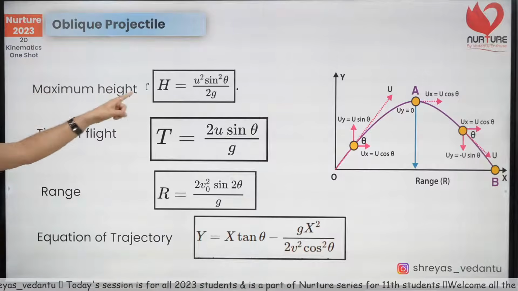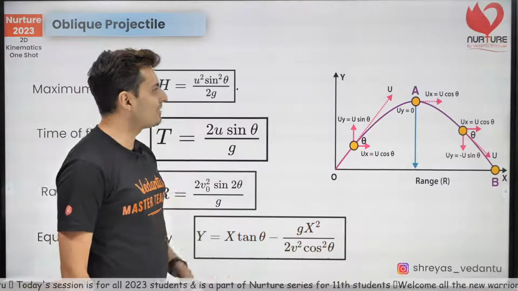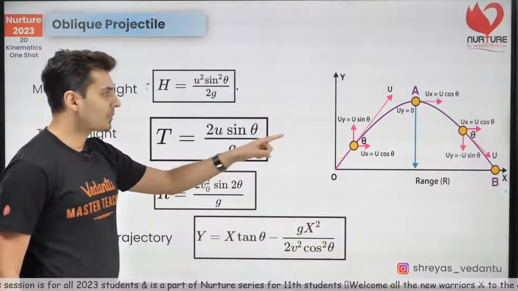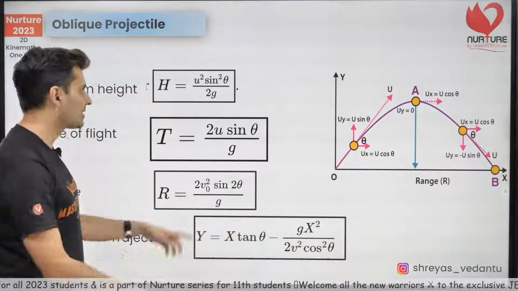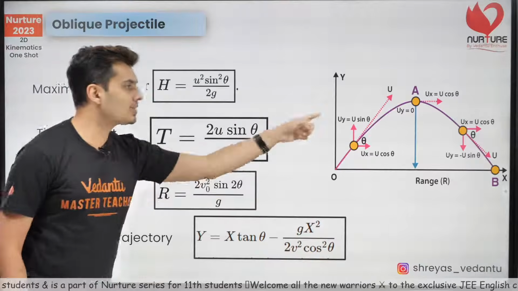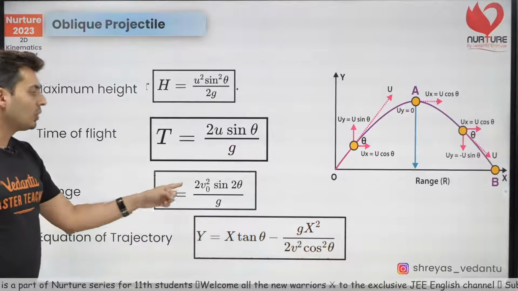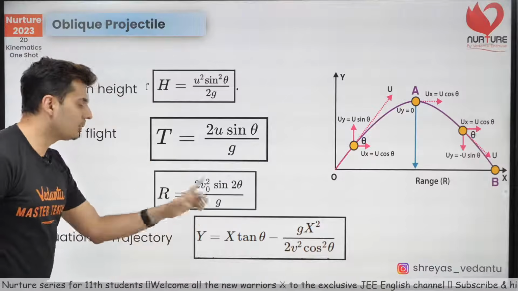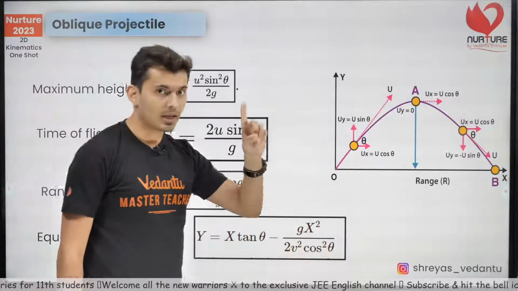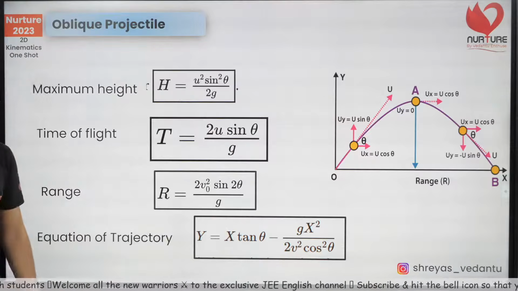Okay, so we have oblique projectile. Maximum height is u square sine square theta by 2g. Time of flight is 2u sine theta by g. Range is u square sine 2 theta by g. Standard formulas. Very, very important formulas.